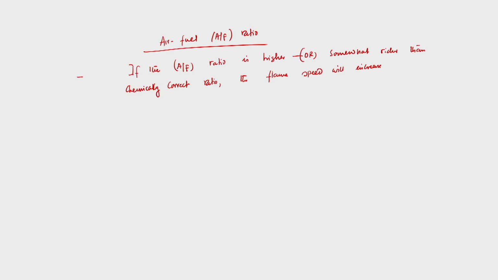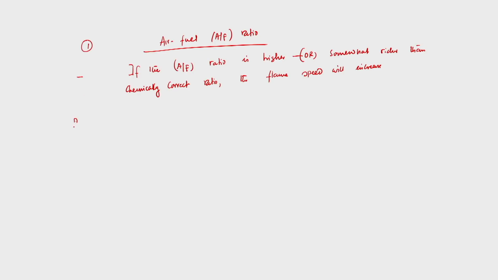This is quite obvious because if it is richer, that means we are having efficient combustion, so we will have huge heat generation and high pressure. That may increase the main flame speed. It should not be very much higher than the chemically correct ratio, but somewhat richer, so that it will increase the flame speed.